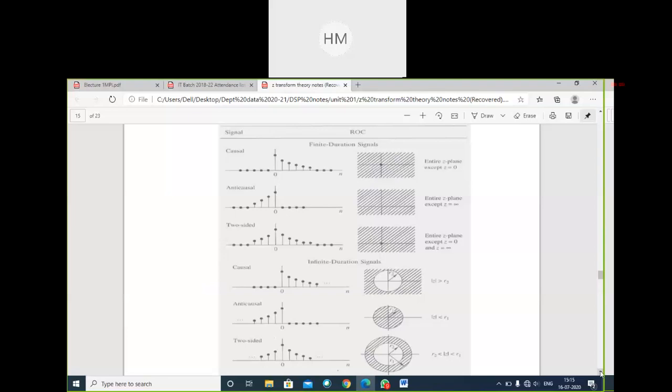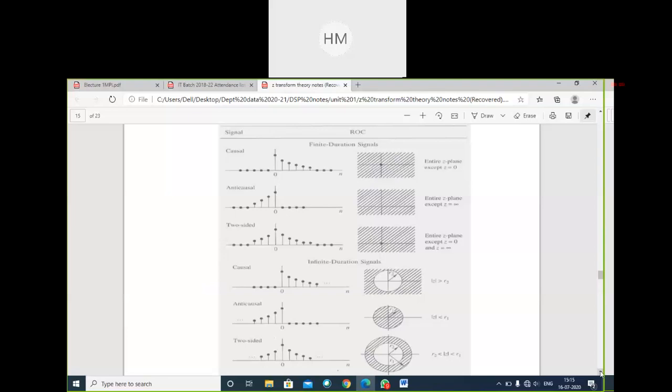If I am analyzing the signal, then my mind should click what could be its ROC. Exact ROC you can't find out directly, but at least we will get the idea whether it is a whole Z plane, whether it is except Z equals to 0, whether it is except Z equal to infinity, or it lies within the unit circle, outside the unit circle, or it is an annular ring.